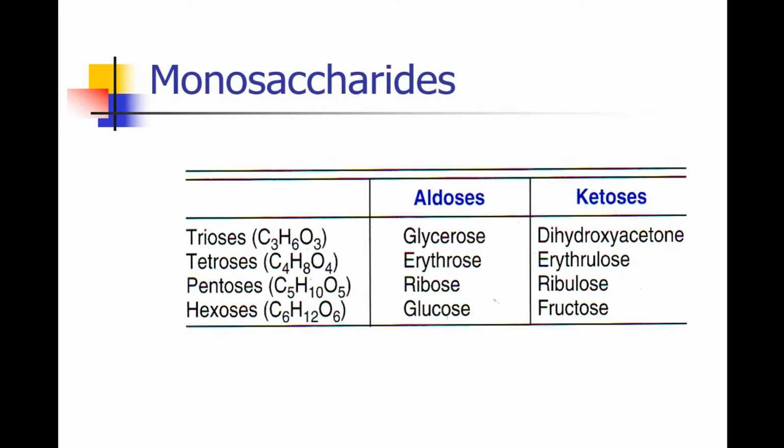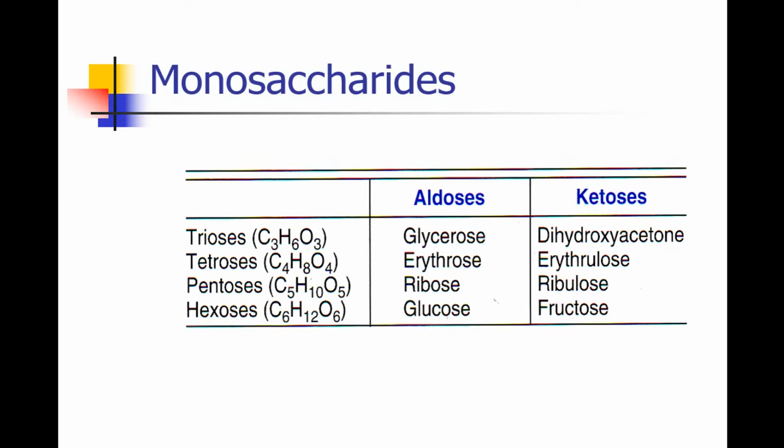Now, these monosaccharides, depending on the number of carbon atoms present in the sugar molecule, are classified into trioses, tetroses, pentoses, hexoses, heptoses, octoses and so on.